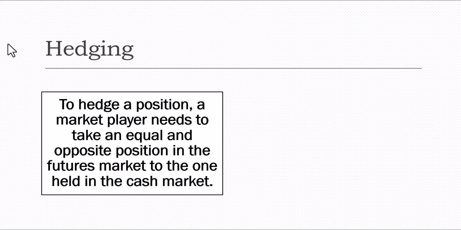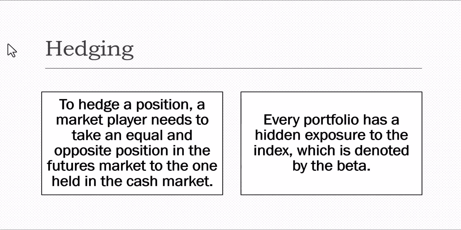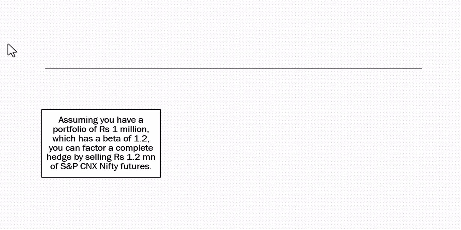So whatever position you have in the cash market, you're long, so you have to take a short position in the futures market. Every portfolio has a hidden exposure to the index, which is denoted by its beta. Assuming you have a portfolio of rupees 1 million, which has a beta of 1.2, you can effect a complete hedge by selling 1.2 million of Nifty futures. Okay, fine. So if you have a portfolio of 1, you multiply the portfolio with the beta.